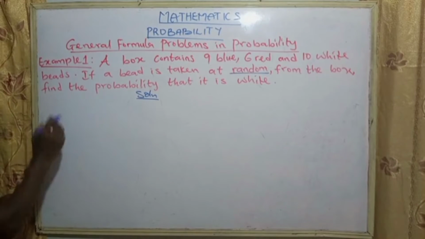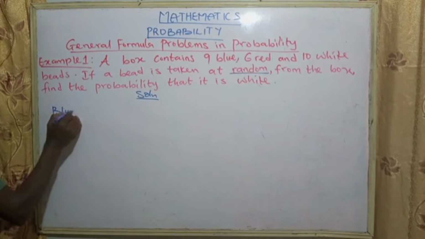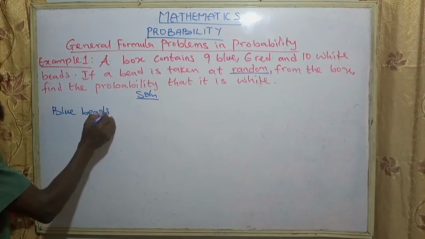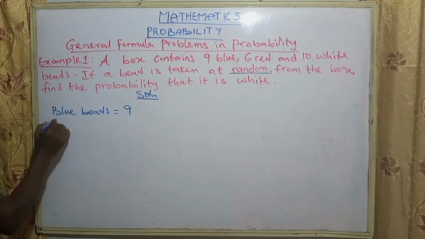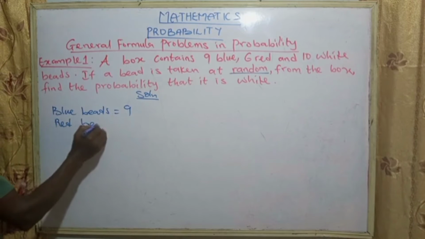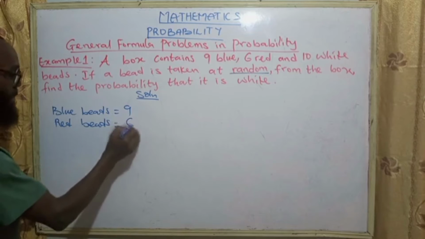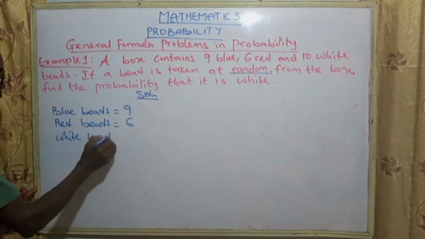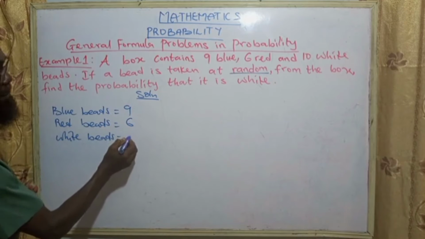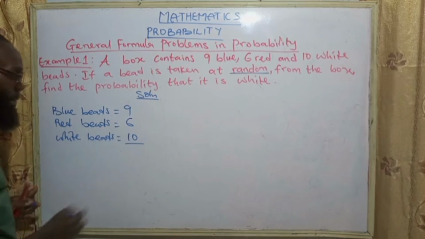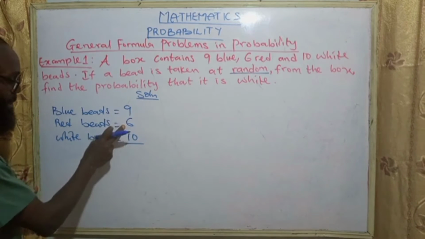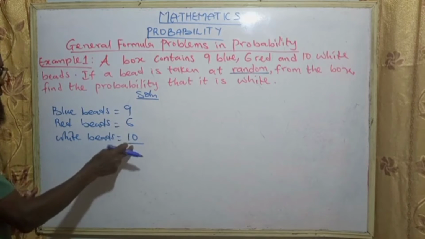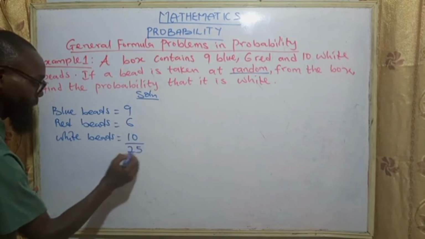For the sample space, we have blue beads, which is 9. We have red beads, which is 6. We have white beads, which is 10. So we sum everything together. 9 plus 6, I have 15. 15 plus 10, that is 25. This is the total.